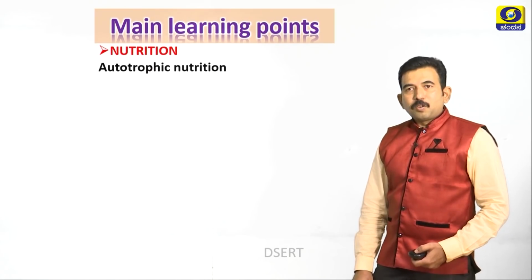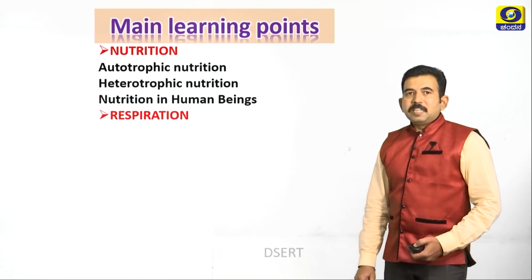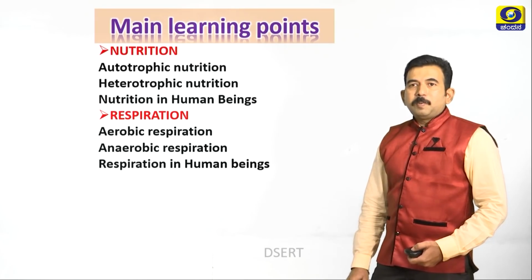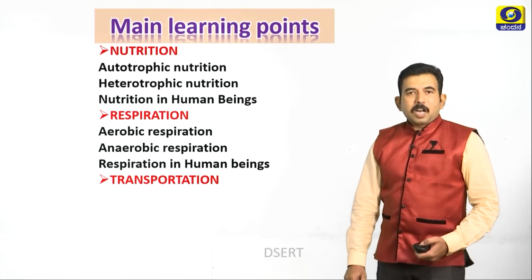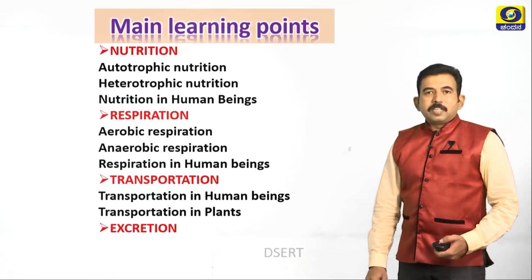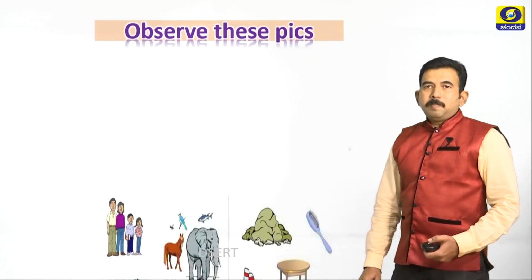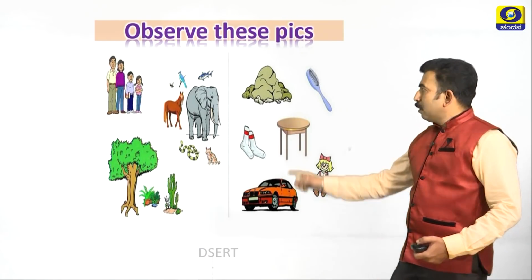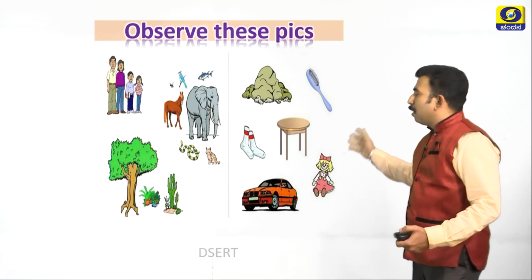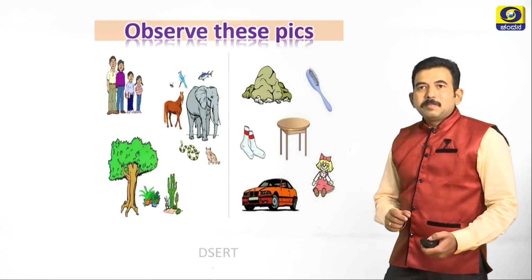nutrition, autotrophic nutrition, heterotrophic nutrition, nutrition in human beings, respiration, aerobic respiration, anaerobic respiration, respiration in human beings, transportation, transportation in plants, transportation in human beings, excretion, excretion in human beings, excretion in plants. Students, please observe this picture. Please observe. The first group of organisms are living and second group is non-living. So, on what basis you have classified these organisms?